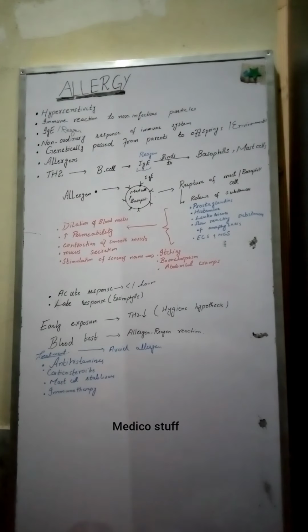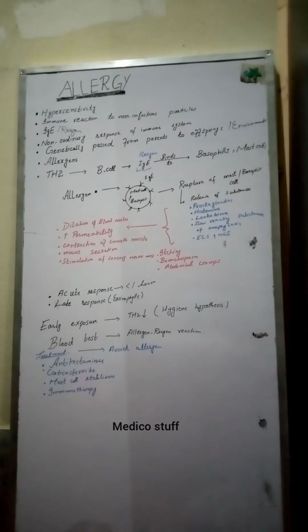But allergy can also be environmental, that we can become sensitive to a particular agent even when we are not properly exposed to that in our early developmental stages. So allergy is basically hypersensitivity of the immune system, and the agents responsible for allergy are called the allergens.